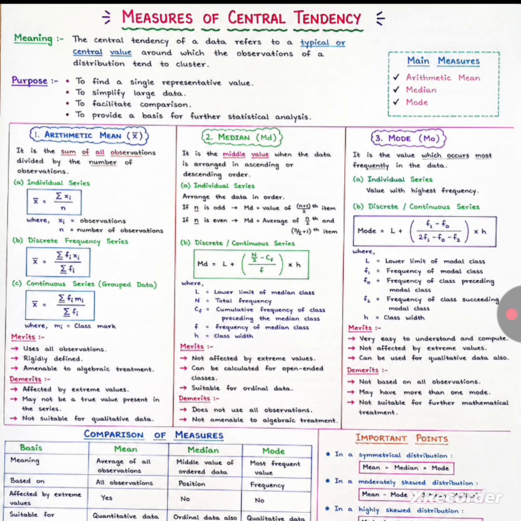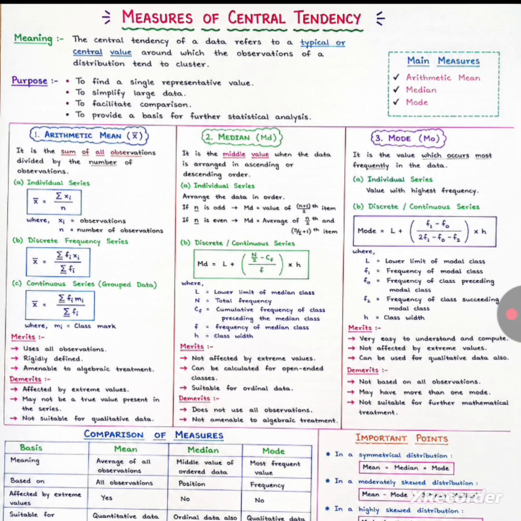Basis and meanings. Mean: arrange all the observations. Median: mid value of ordered data. Mode: most frequent value. Based on all observations: mean yes, median no, mode no. Suitable for qualitative data: median, ordinal data also. Quantitative data. Algebraic treatment: mean yes.